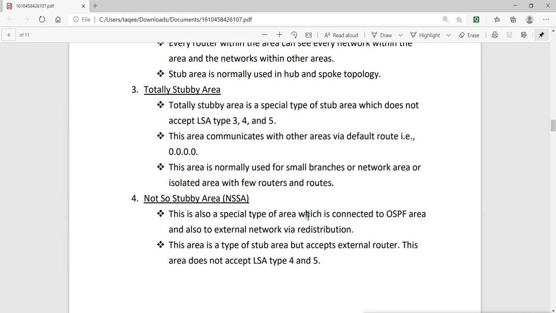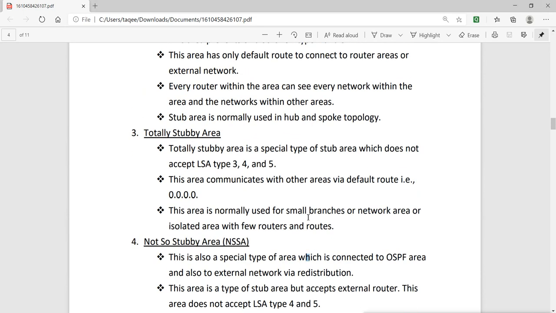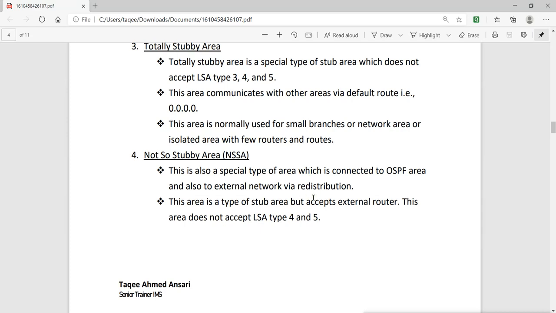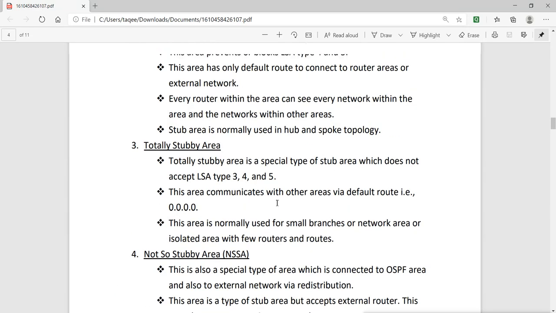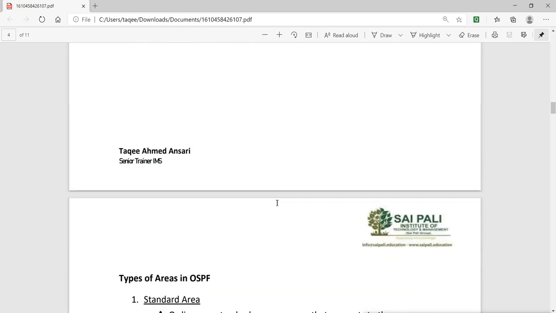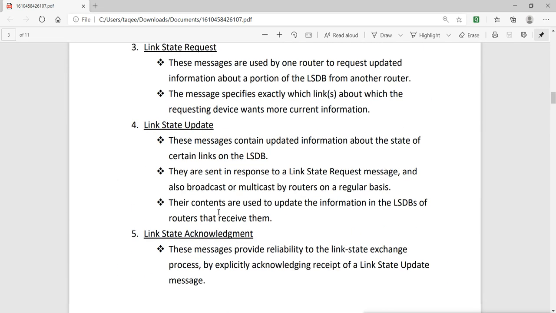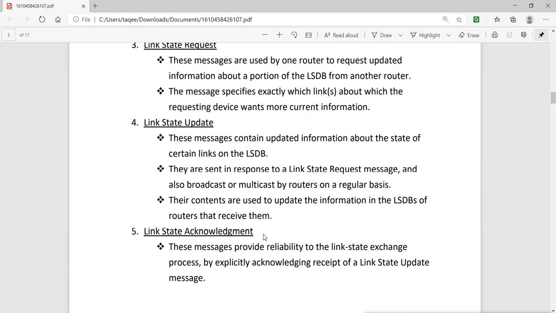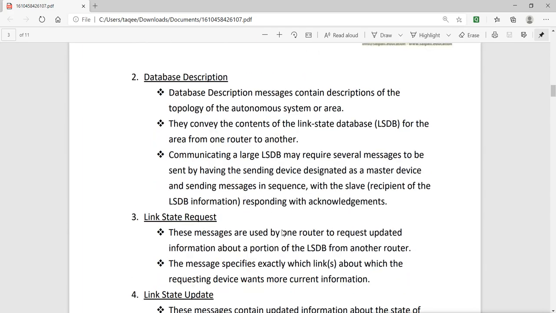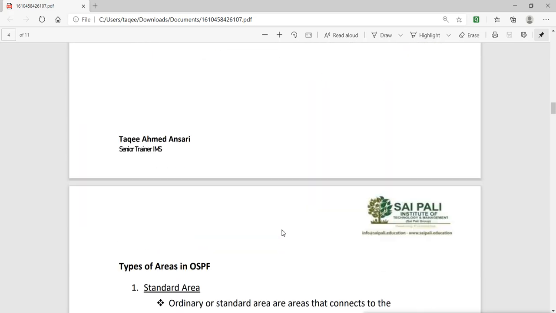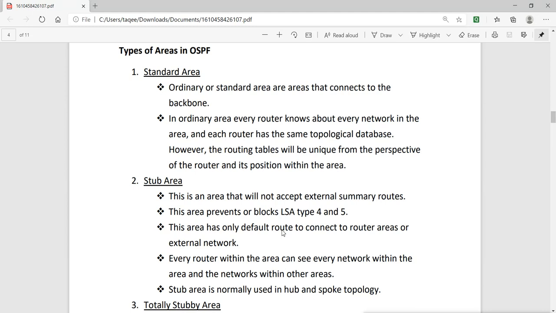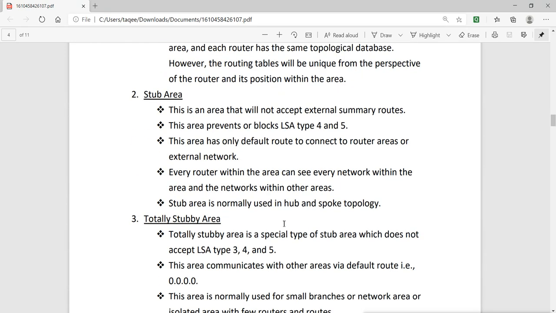So we have seen now how OSPF works and how they do the communication, what areas we have, and what communication types we have. These are the type 3, 4 and 5 information. Okay, now we use areas for doing route summarization. That route summarization we will see next time. And we will also see what the benefit of using the wildcard bit is. Okay.